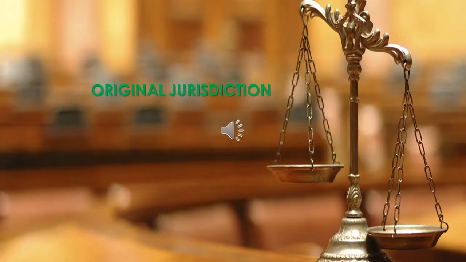First, original jurisdiction. In their judicial capacity, the High Courts of the Presidency towns, Bombay, Calcutta and Madras, have both original and appellate jurisdiction. Original means hearing cases for the first time. Appellate means the right of a court to change the decision of a lower court. So original means hearing the cases directly, for the first time. Appellate means changing the decision of a lower court.